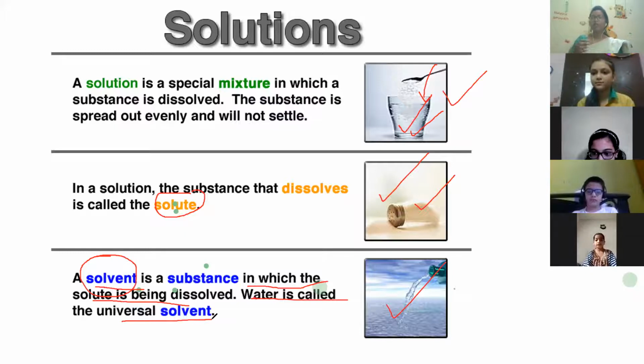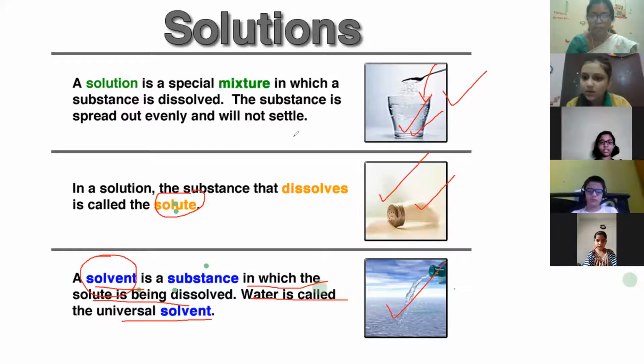So universal solvent means it will dissolve everything. That is why we call water a universal solvent. But only the soluble substances will dissolve in it. Am I clear? Everyone understood this point?